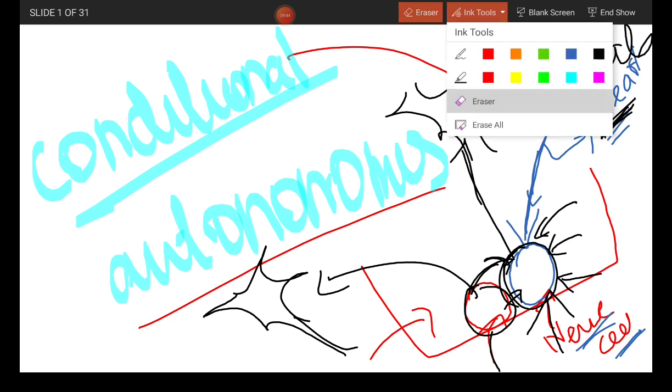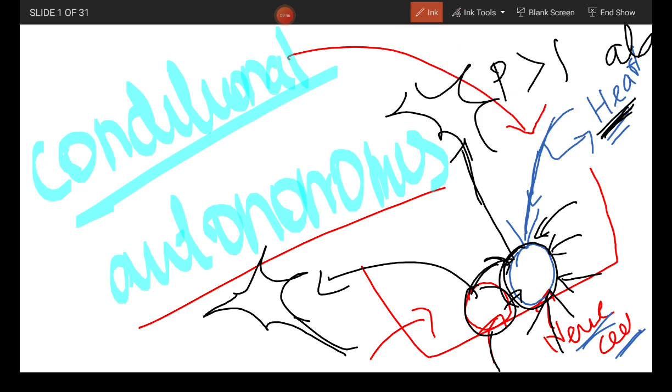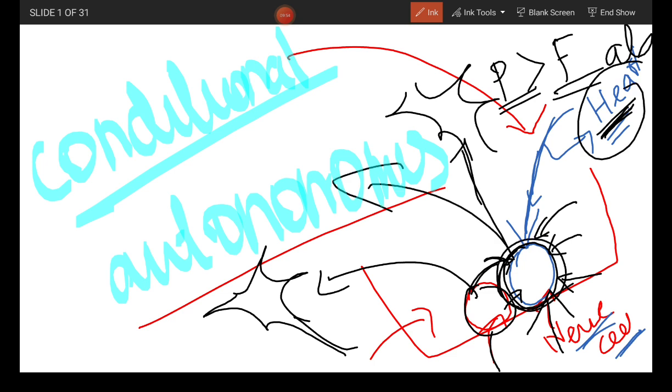Potency greater than fate. This conditionally specified cell, when placed in an appropriate environment, can give rise to any type of cell as per the instructions from the environment. This is called conditional specification.